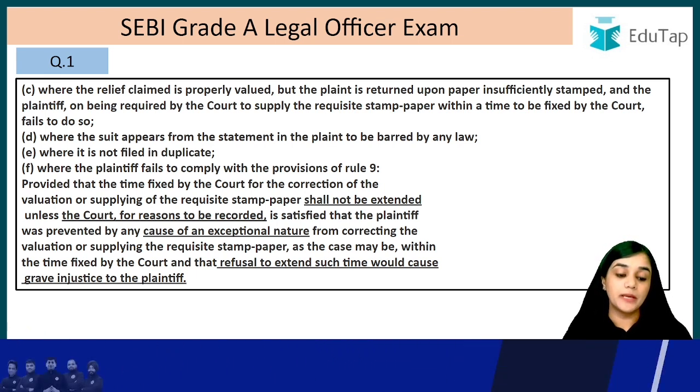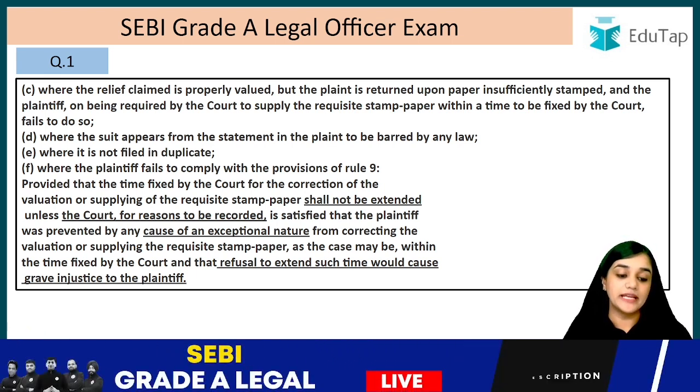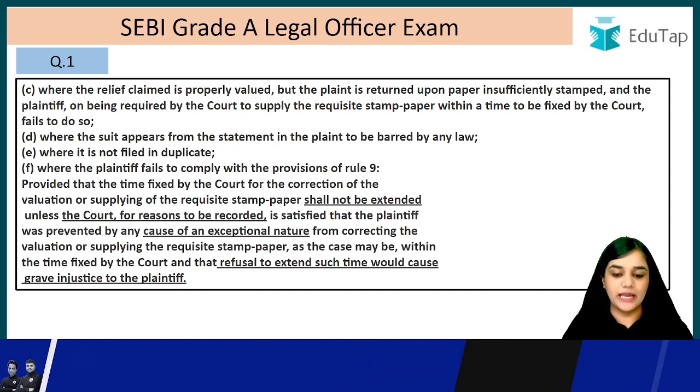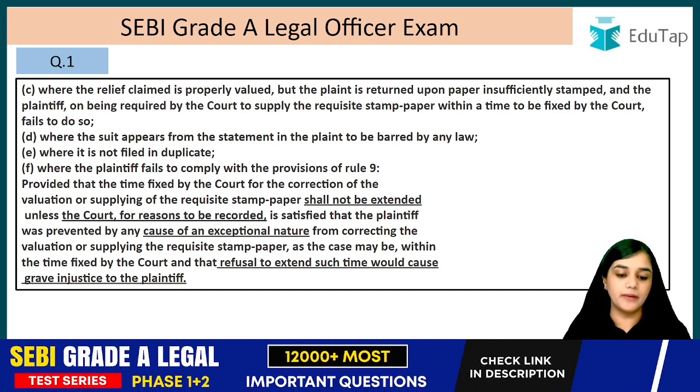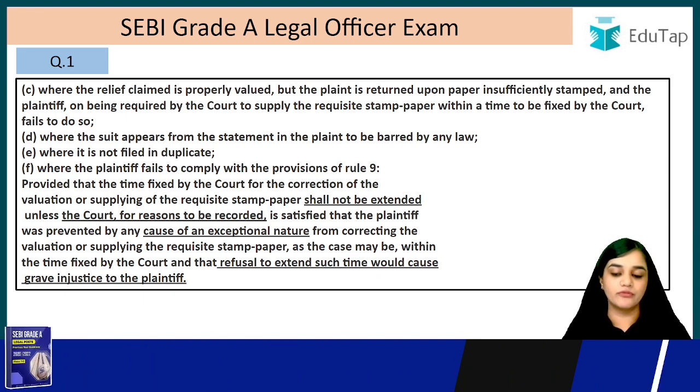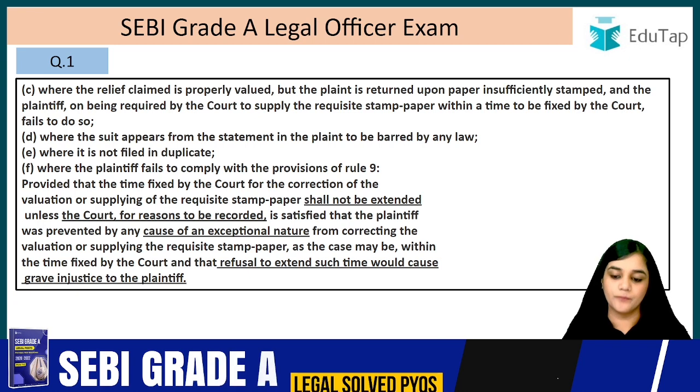The papers were insufficiently stamped, and the court had given time to correct it as well, but the plaintiff fails to do so, right?